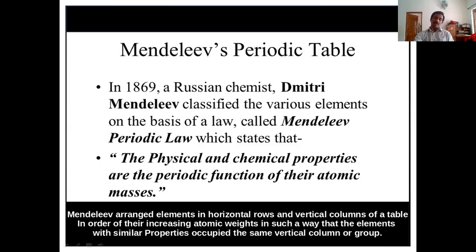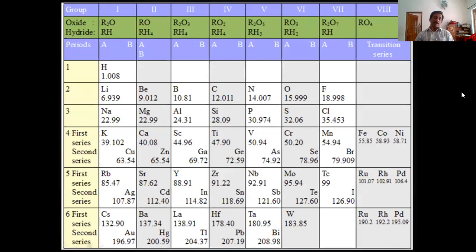Now we can see what the features of Mendeleev's periodic table are. Here you can see these vertical columns are named as groups. How many groups? 8 groups. And horizontal rows are named as periods. How many periods? 1, 2, 3, 4, 5, 6. Here you can see only 6 periods, but there are 7 periods.